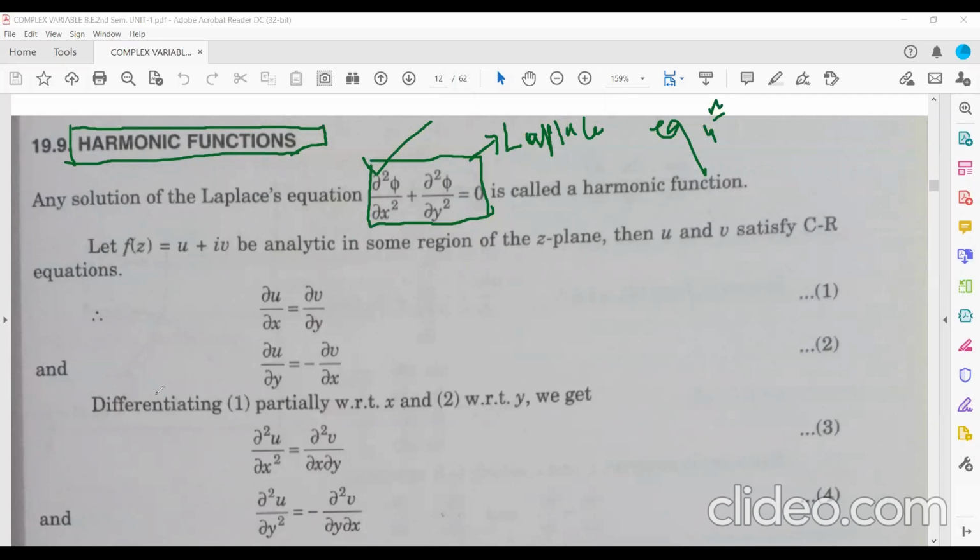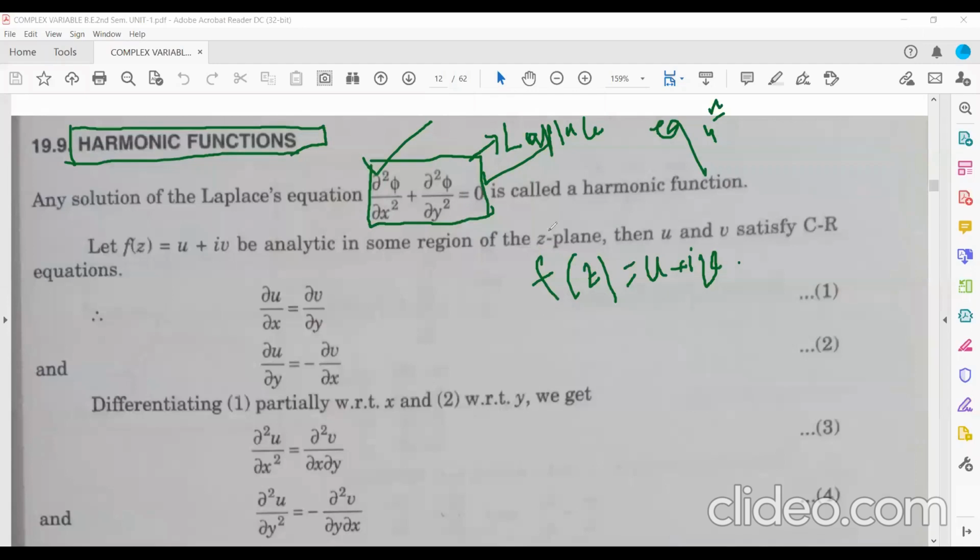Now, just try to understand. f(z) is always of the form u plus iv. For this function f(z) to be harmonic, it must satisfy this Laplace equation. If it does not satisfy this equation, it cannot be a harmonic function.